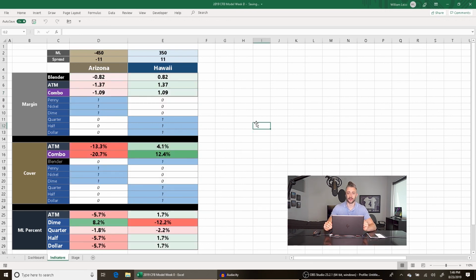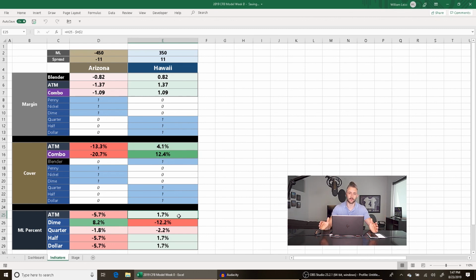Moving on to the nightcap in Honolulu, we got Arizona and Hawaii. Arizona, as of right now, August 23rd, 1:46 p.m., is an 11-point favorite on the road. Now, this is a little bit more clear-cut according to my model. So all the key indicators are pointing towards Hawaii, so I will be on Hawaii tomorrow if the spread stays the same. Arizona has a few of the secondary indicators, but the less important ones. And for money line, Hawaii has most of the key indicators here.